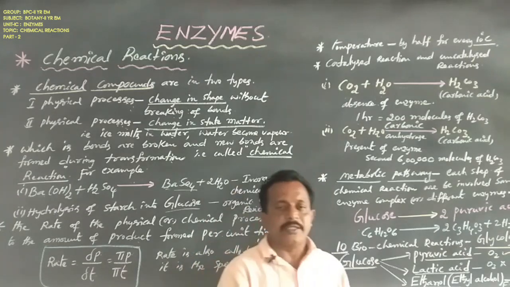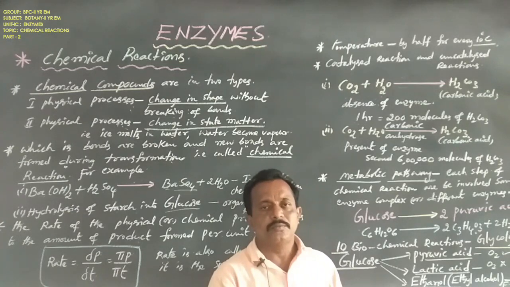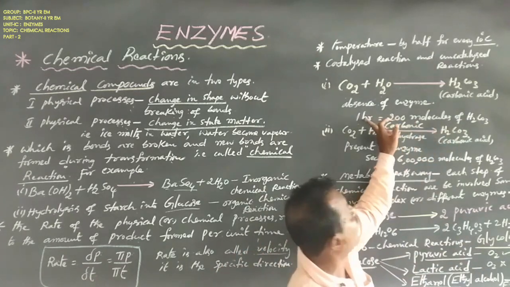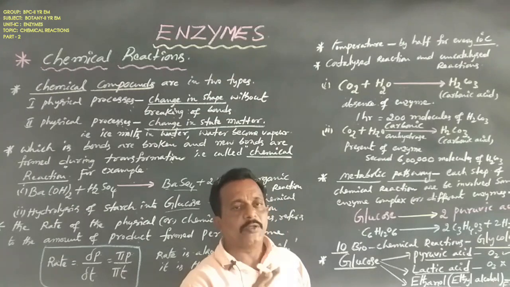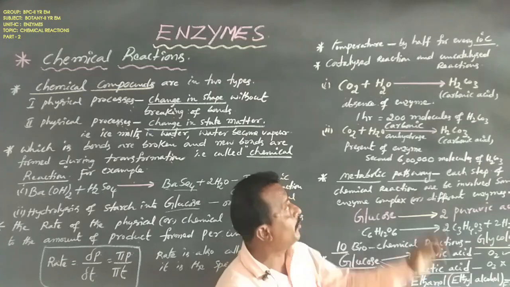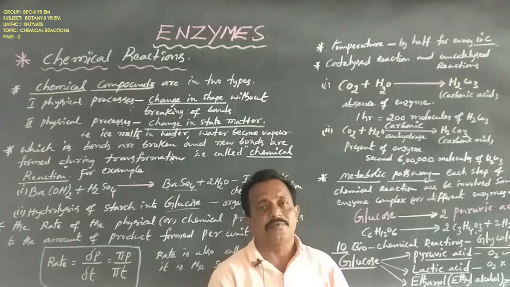In the uncatalyzed reaction, by which I mean in the absence of enzyme, this chemical reaction is very slow. Only about 200 molecules of H2CO3, carbonic acid, are formed in an hour. This is a very slow process. Why? Because there is no involvement of enzyme.